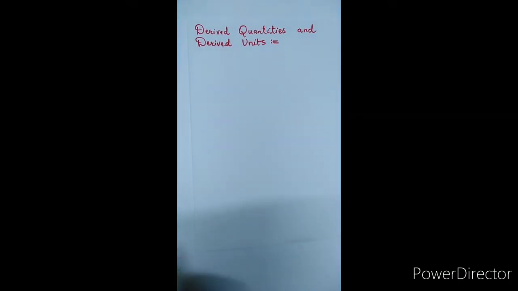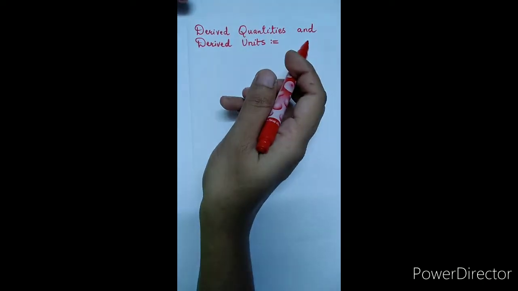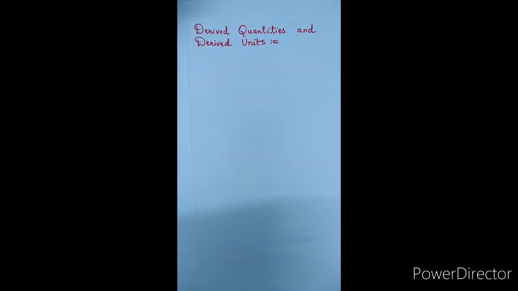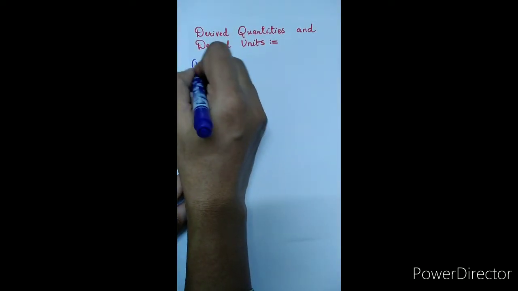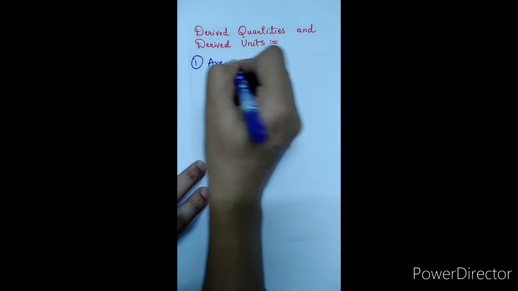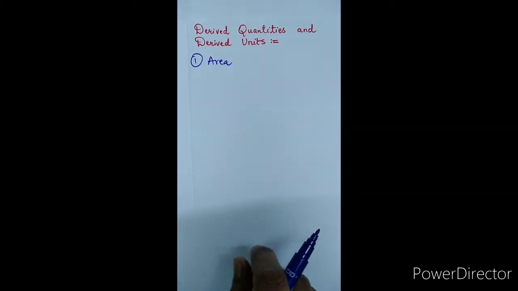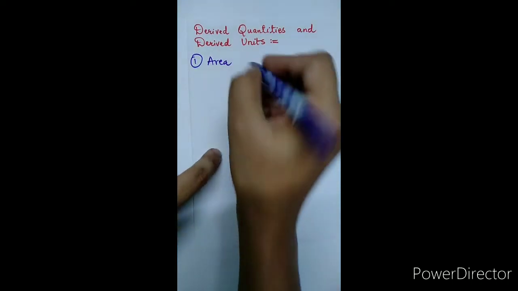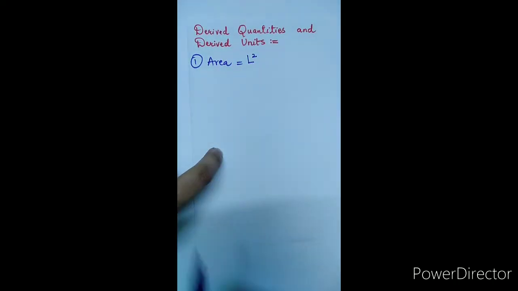Let's see the examples of derived quantities and derived units. The first example we have is area. As we know, area is mathematically given as length times length, L squared.